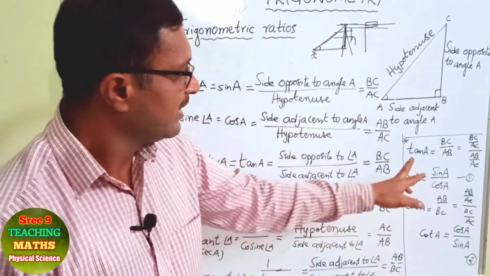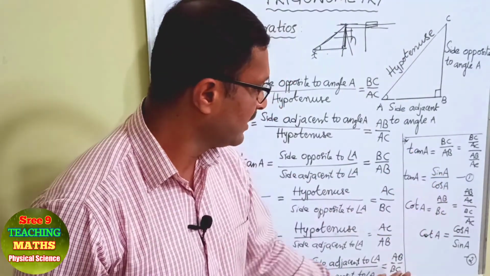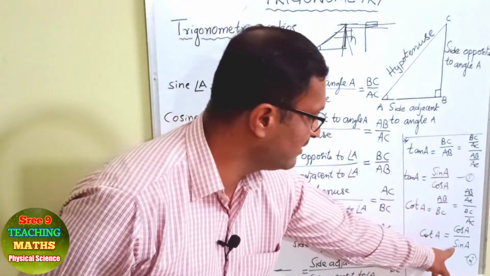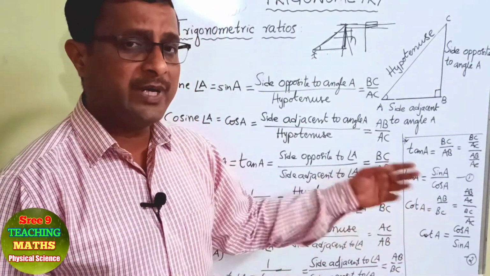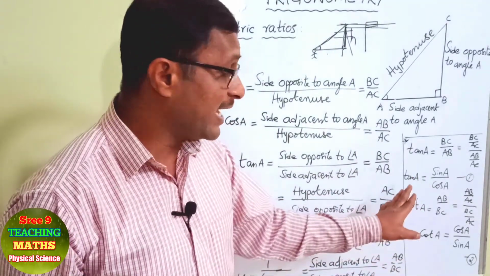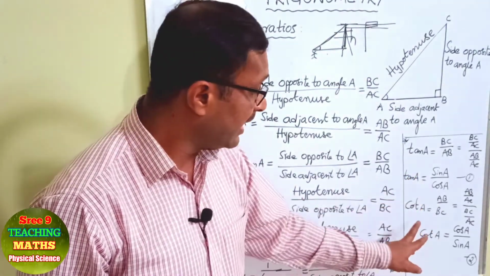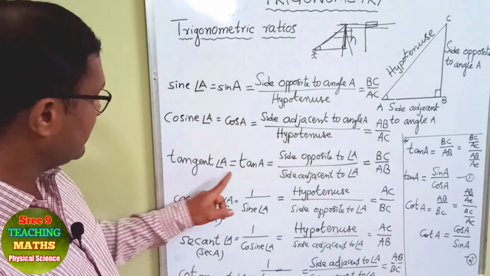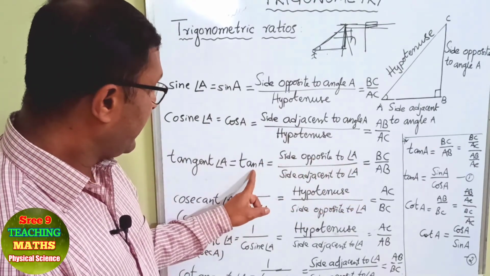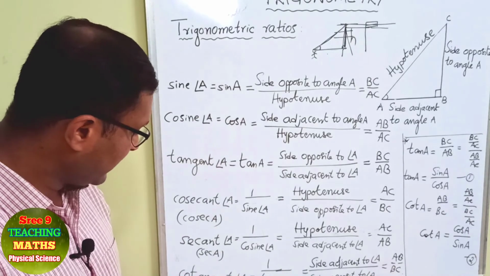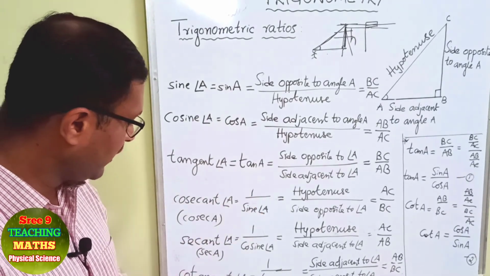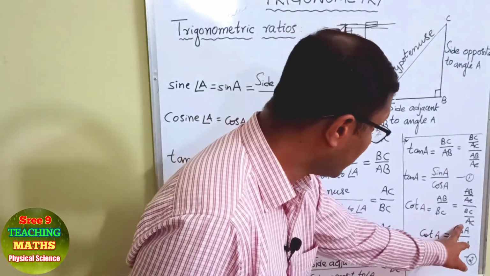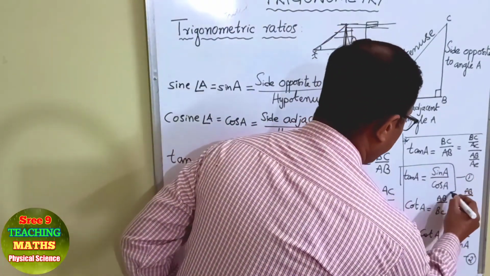So three things I will tell here. Tan A is written as sin A by cos A. Cot A is written as cos A by sin A. If you turn the numerator and denominator upside down, you will get this, and this will be cot A. Actually, we read in short tan A, cot A, but the actual reading is tangent of angle A and cotangent of angle A. Because the reciprocal of tangent gives cot A, tan A is sin A by cos A, and cot A is cos A by sin A. Be careful, these are important.